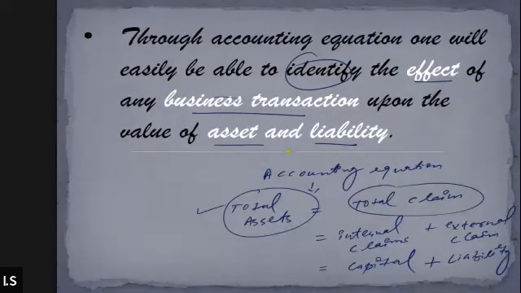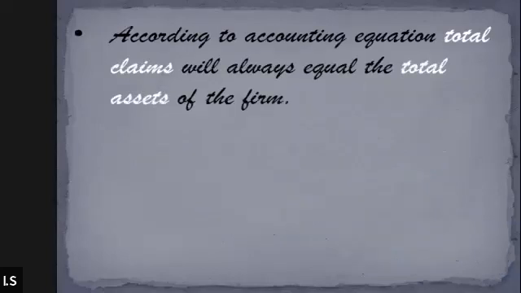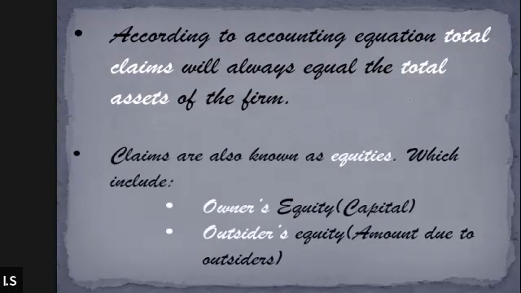And what does the accounting equation do for us? Accounting equation enables us to identify the effect of any business transaction upon the assets and liability of the business. And according to the accounting equation, total claims will always be equal to the total assets of the firm. And total claims is also known as equities, right?